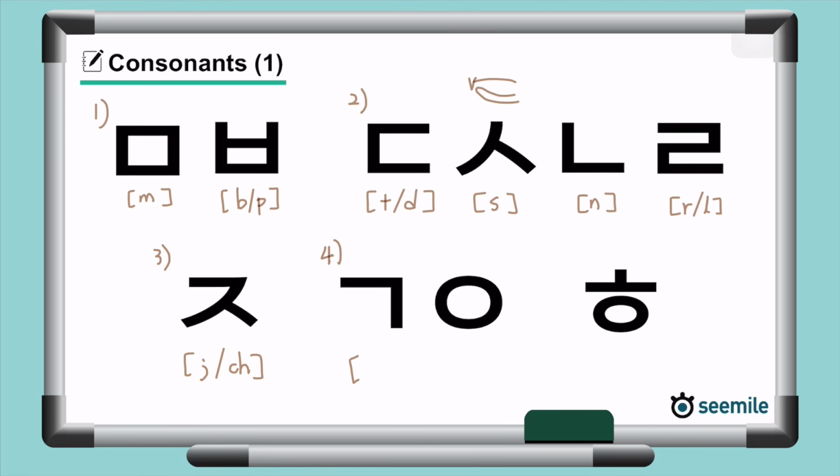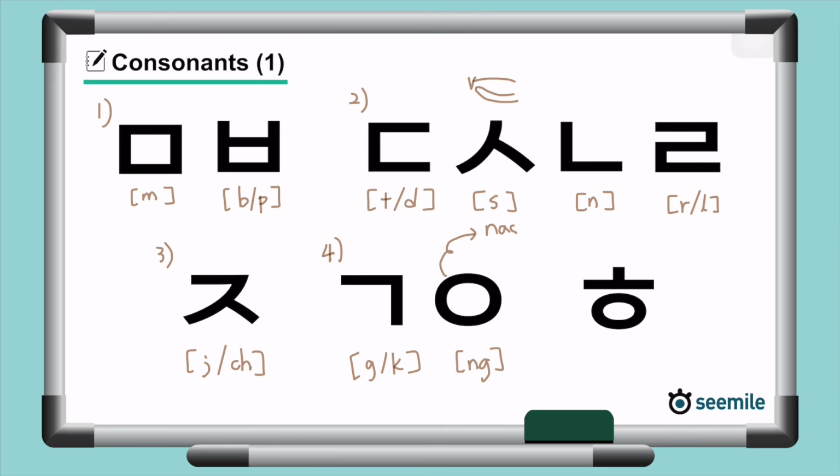They are G, Ng. While G is pronounced when the air is released and passes between the tongue and the palate, Ng is pronounced as the air passes through the nose. This is called a nasal sound. At this point, you may ask, wait, didn't you say that this circled consonant shape doesn't have a phonetic value and just works as a placeholder? That's correct. You remembered correctly.